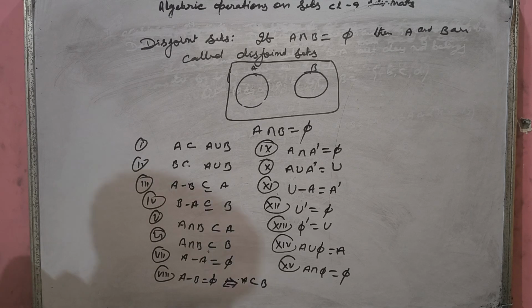These are the algebraic operations of sets. Understood all this? So these are the sets only.